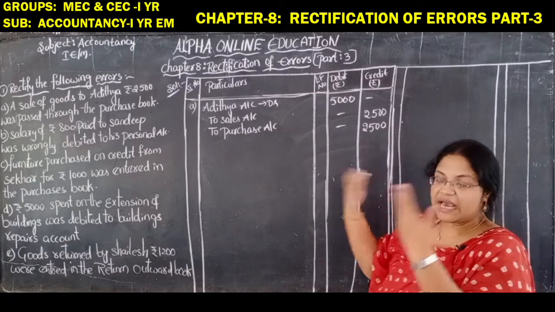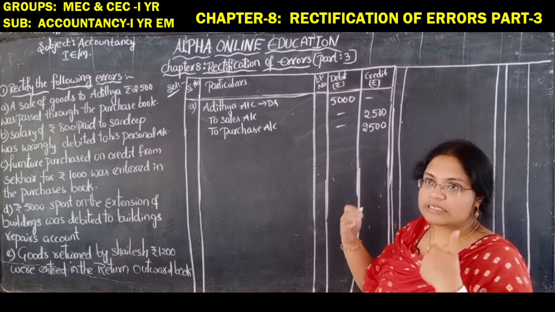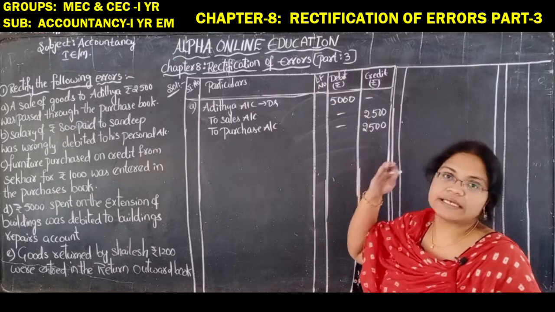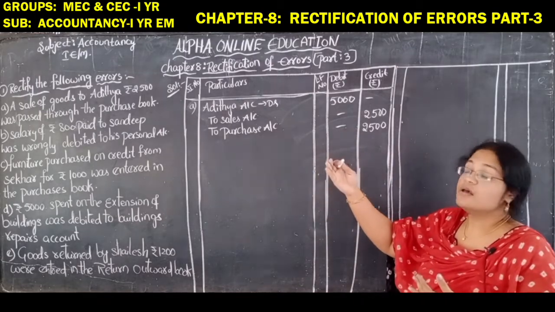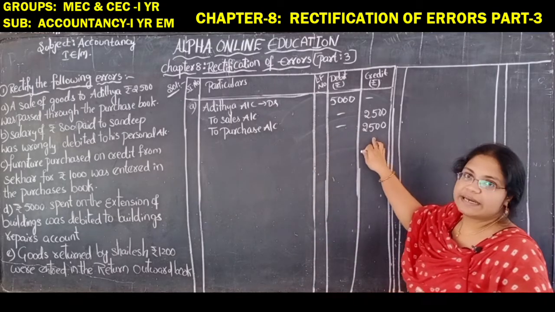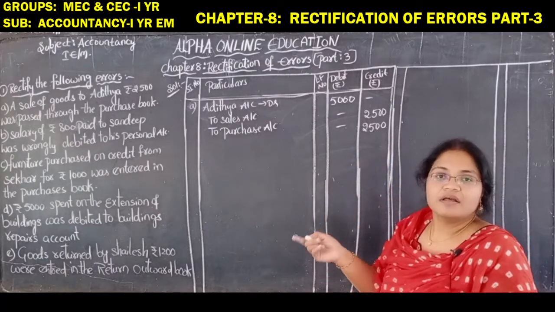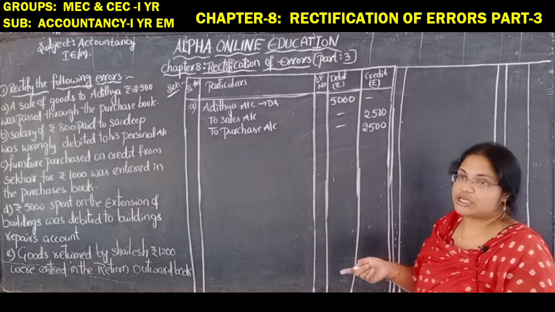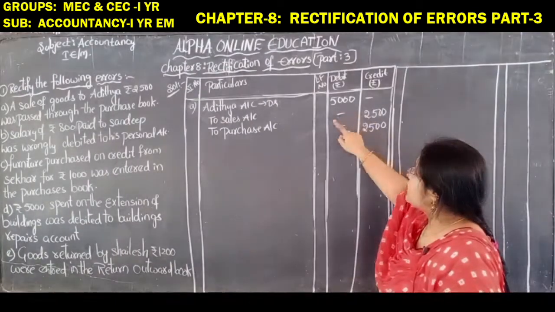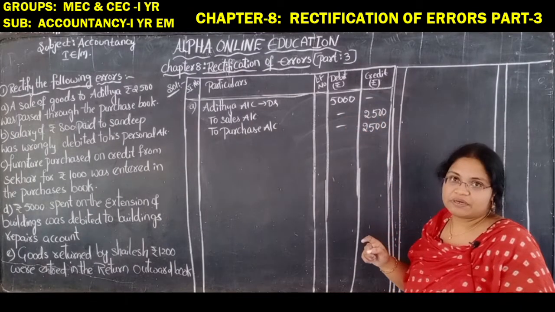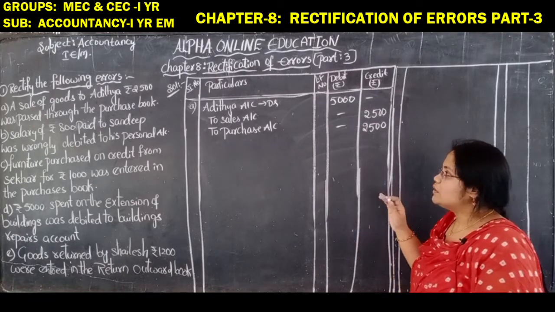In order to cancel that amount, which they have written on the debit side, I am writing the amount on the credit side. Then there will be no effect of such error. And here we are writing the sales 2,500. Yes, so this is completed.